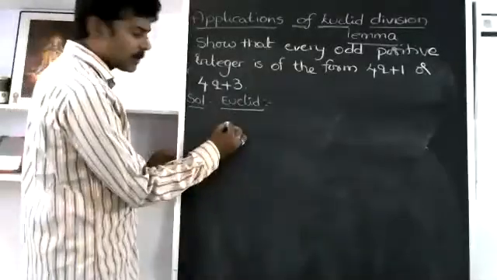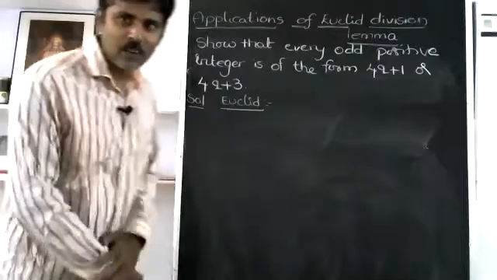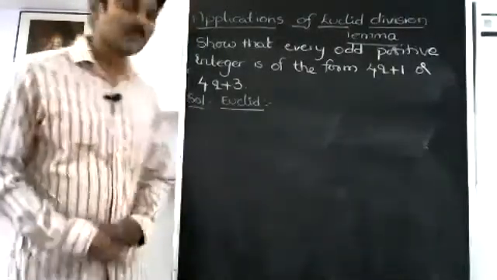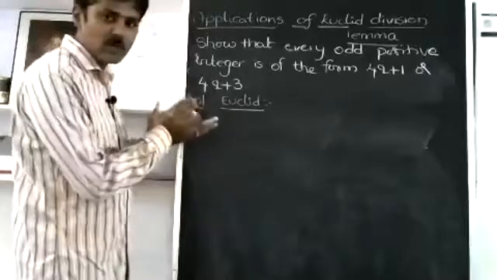So first, sir, we'll do... somebody came with my name, sir. Anybody? That's what, I didn't mention the name. Nobody. So, Euclid's division lemma, how to write?